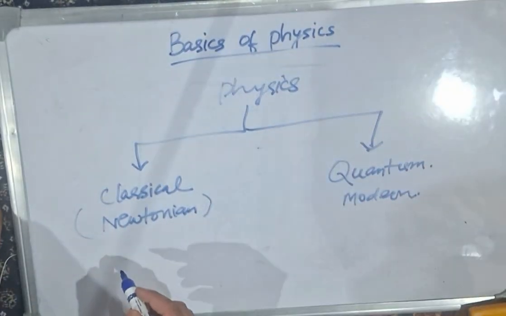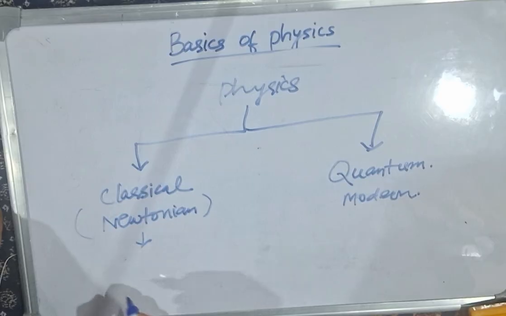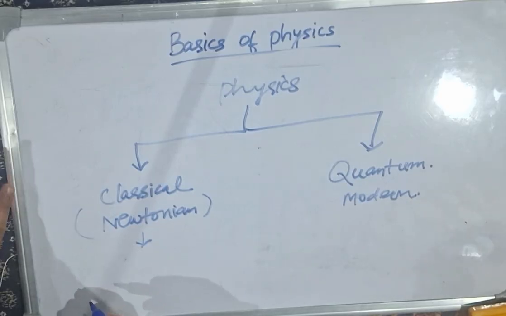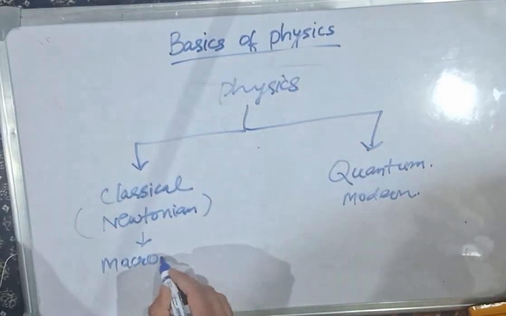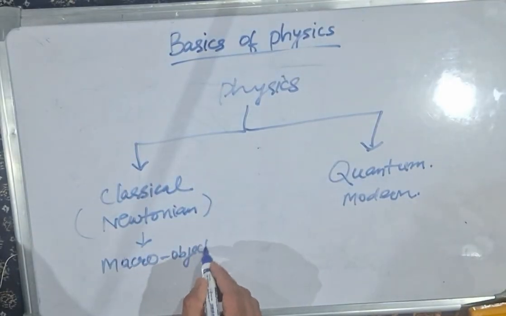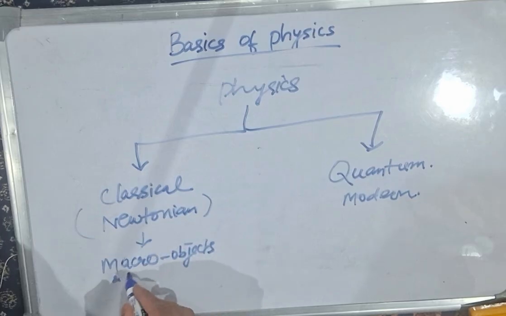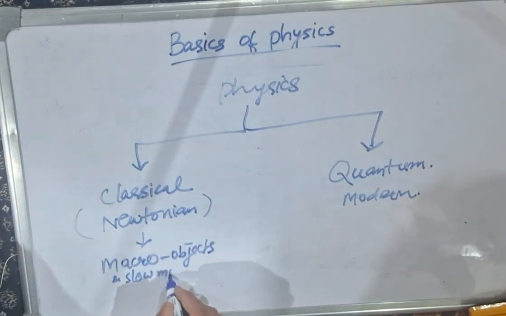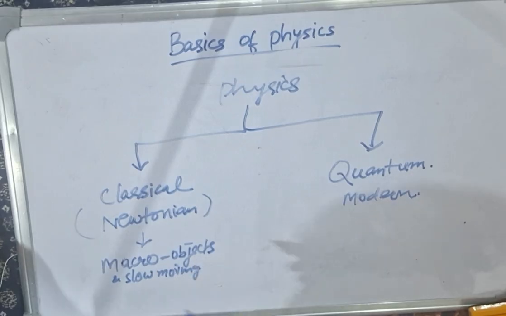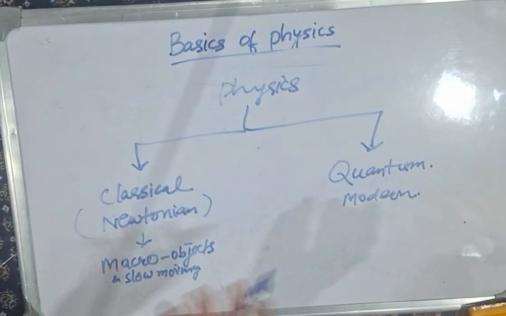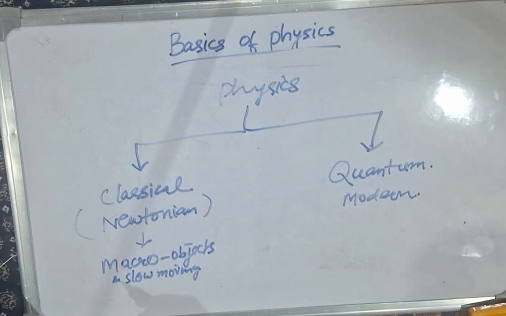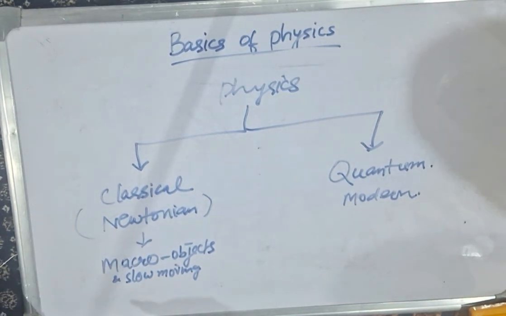So what is classical physics basically? It is the study of macro objects and also slow moving objects. For example, it is the study of all the particles which have a larger atomic size, with a speed much below the speed of light.